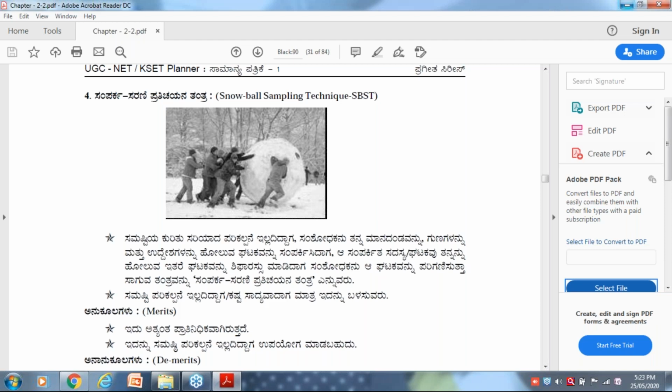Suppose I want to take an LIC policy. I'm going to visit an LIC agent. I'm going to tell him, sir, my area comes this way, do you know some LIC agent in my area? Yes, he is going to tell me, of course, there is one LIC agent whose address is like this.